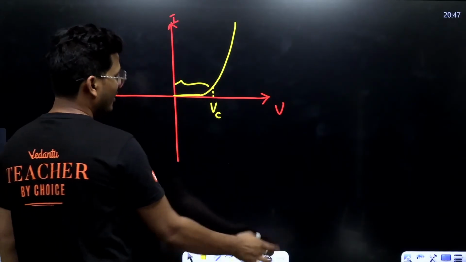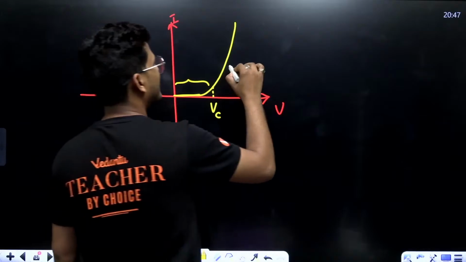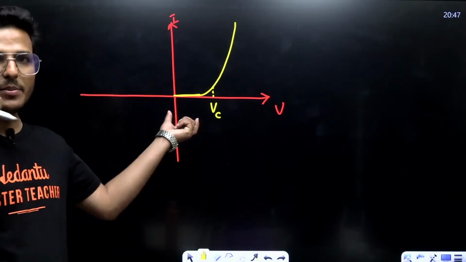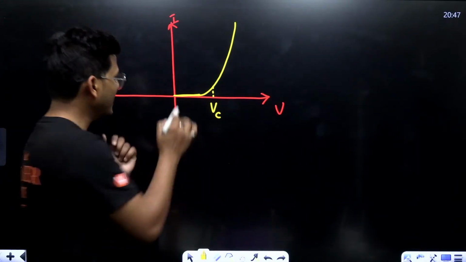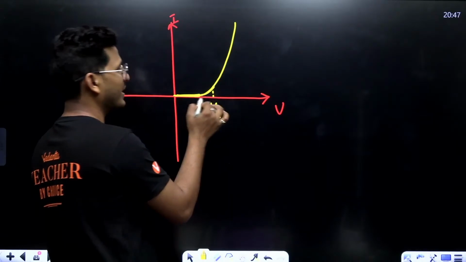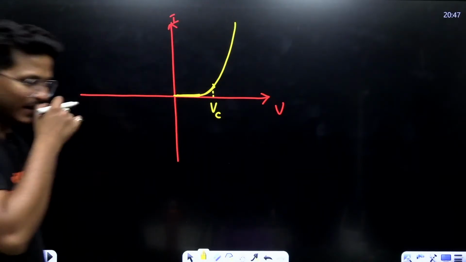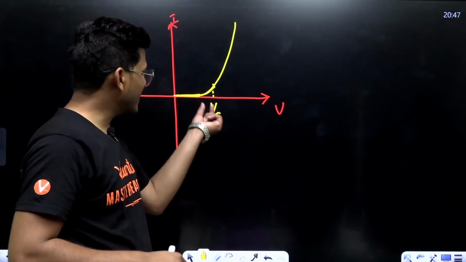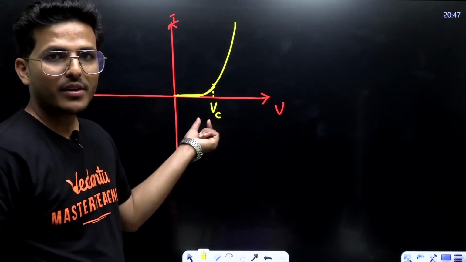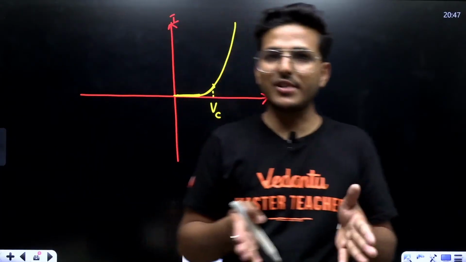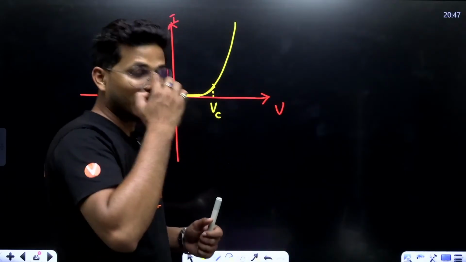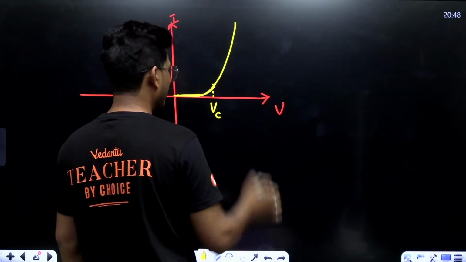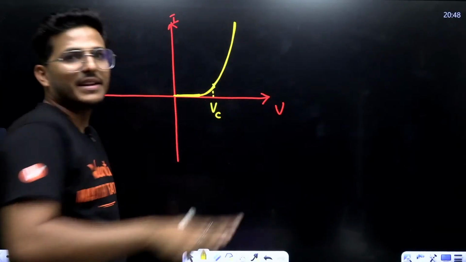After this, conduction is possible. After this value, suddenly current occurs, because after the certain value, that is the cutoff voltage, new electron and hole pairs are generated, so that we have current increase in this way, not a linear increment.